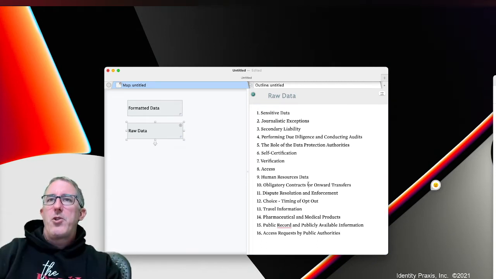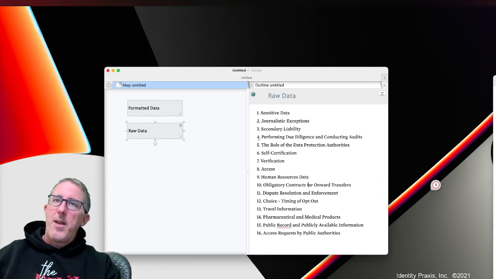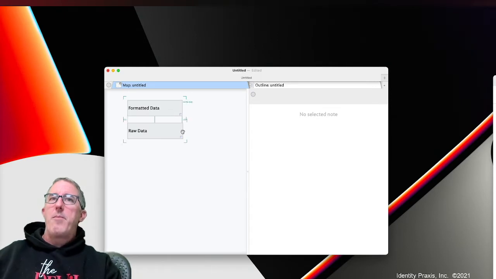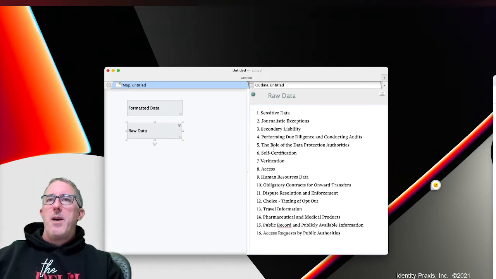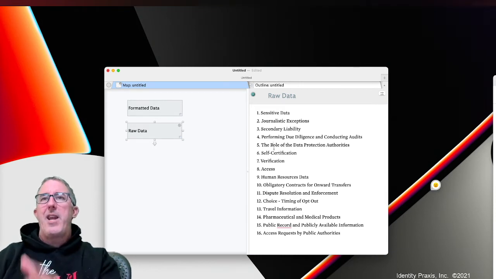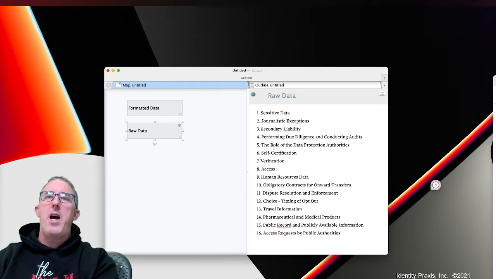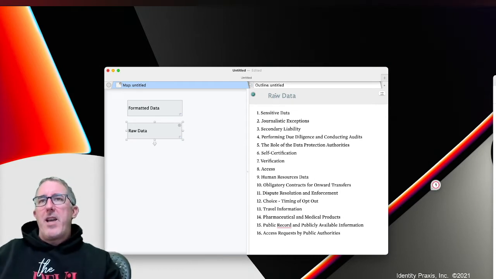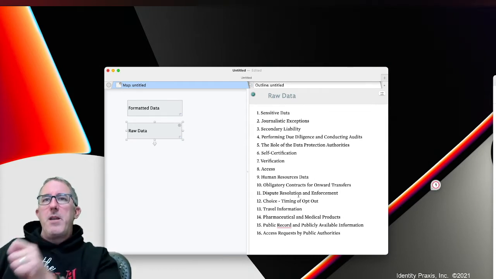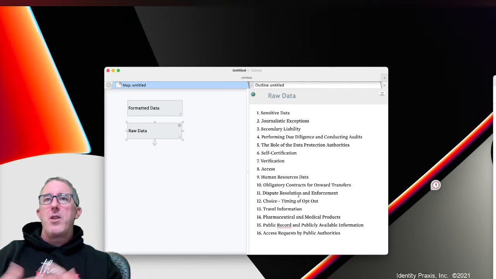Now what I want to be able to do with this data is get rid of this numbered list here, and then break this up into a lowercase list that I can paste into one of my blog articles or possibly a report for a client, or break all of these items up into individual notes that I can then define and use for future research. So let me show you how I go about doing that.